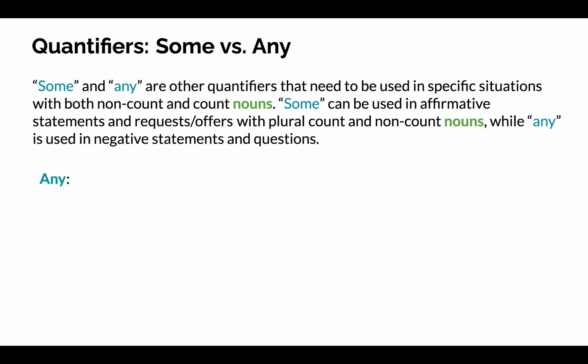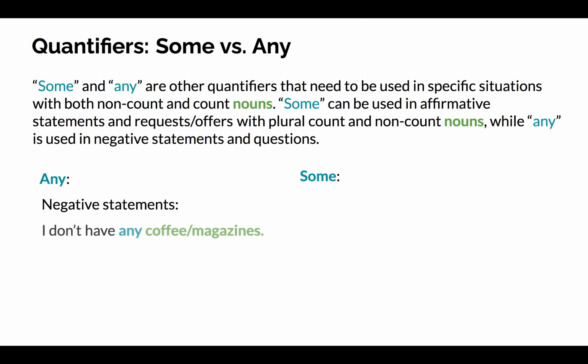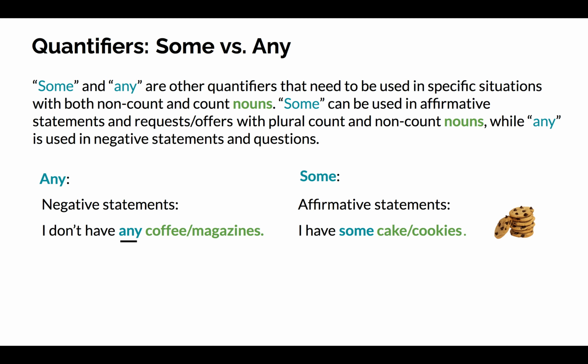An example of using any with a negative statement is, I don't have any coffee or I don't have any magazines. An example of using some with an affirmative statement is, I have some cake or I have some cookies. Note that cake is a non-count noun and cookies are a plural count noun. We cannot use a singular count noun and say, I have a cookie.